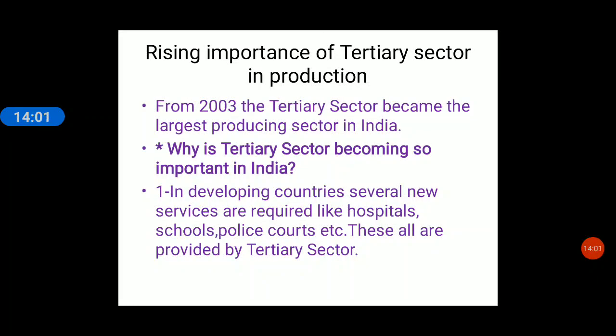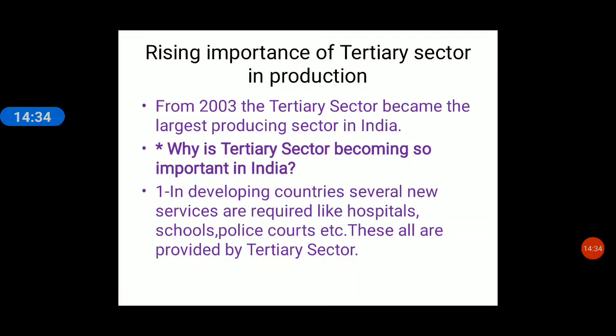What did we do? There is a historical change, and there is a great shift from primary to secondary, secondary to tertiary sector in terms of what? In terms of providing their contribution in the GDP plus giving employment to people, right? So now, rising importance of the tertiary sector in production. From 2003, the tertiary sector became the largest producing sector in India.